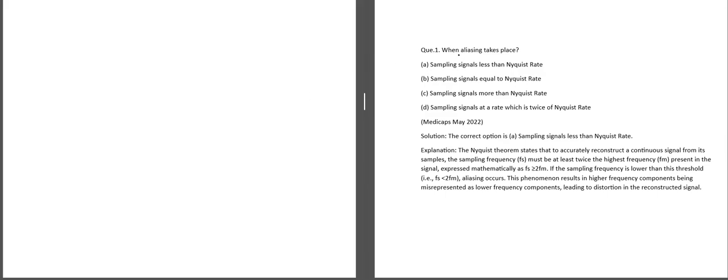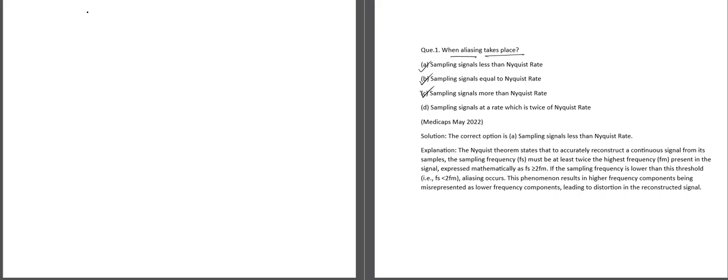In this question, we are asked when aliasing takes place. Sampling signals less than Nyquist rate, sampling signals equal to Nyquist rate, sampling signals more than Nyquist rate, sampling signals at a rate which is twice of the Nyquist rate. So let us analyze the problem.